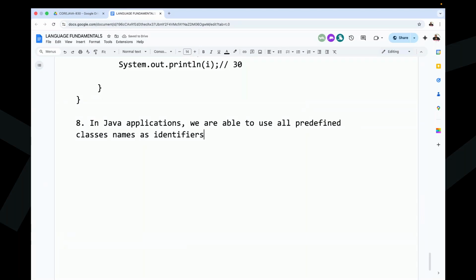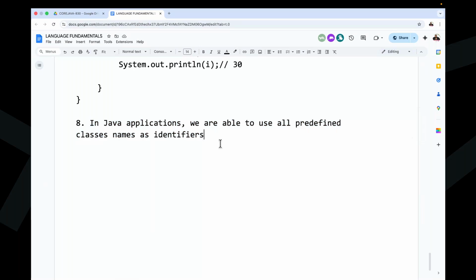Clear? Are you understanding this point here? Very simple point only. Now, just a quick review: are you able to understand this one or not? In Java applications, we are able to use all predefined class names as identifiers.